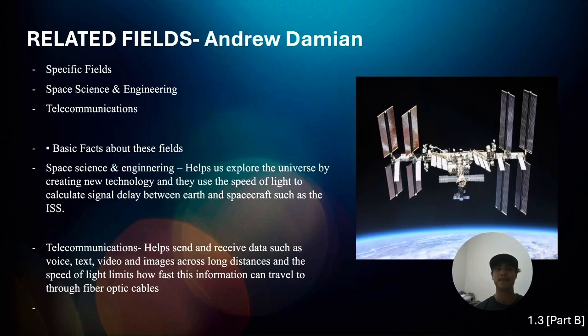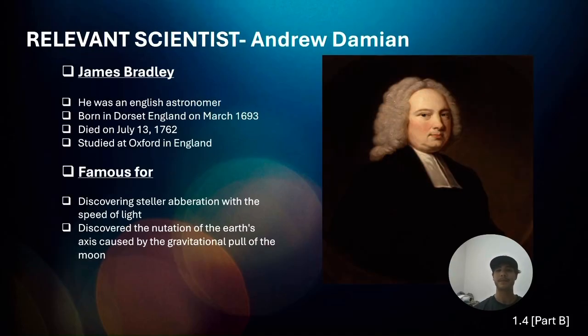Some of the related fields are space science and engineering, and telecommunications. The basic facts about these fields: space science and engineering helps us explore the universe by creating new technology, and they use the speed of light to calculate signal delays between Earth and spacecraft such as the ISS, which is in the photo. Telecommunications helps send and receive data such as voice, text, video, and images across long distances, and the speed of light limits how fast this information can travel through fiber optic cables.